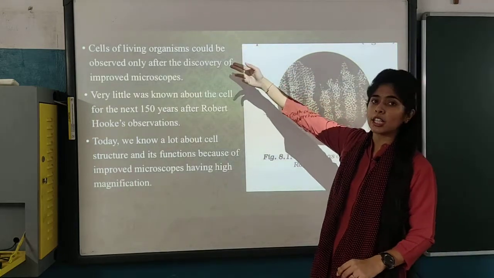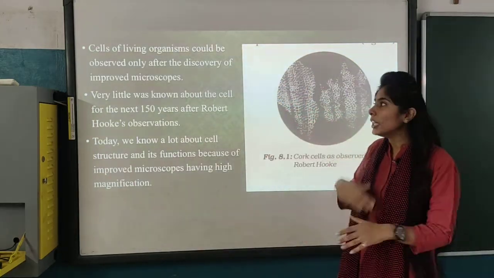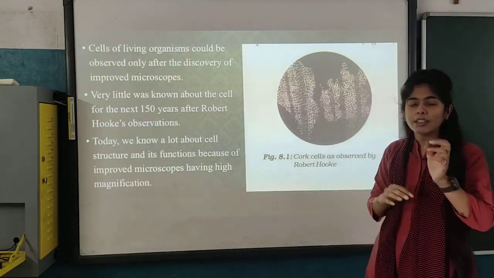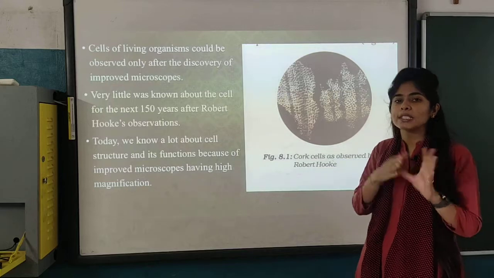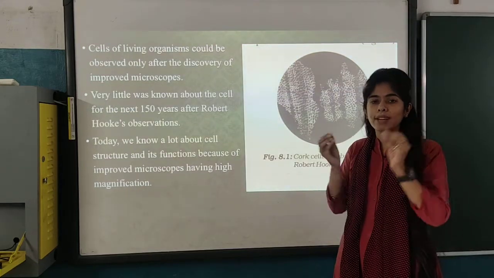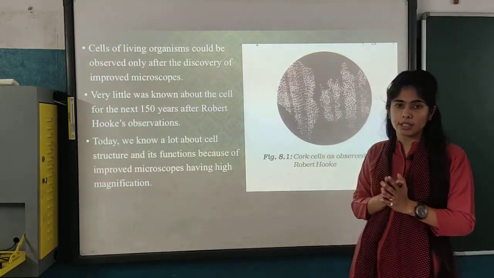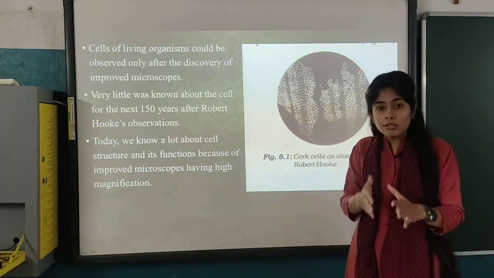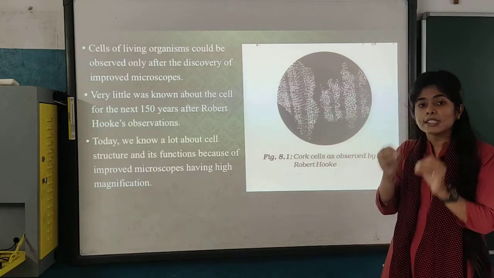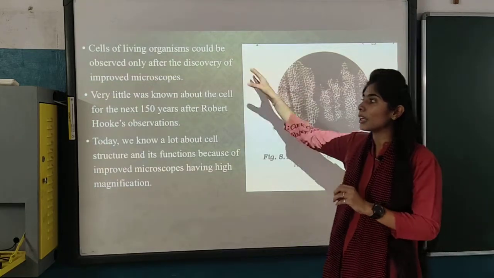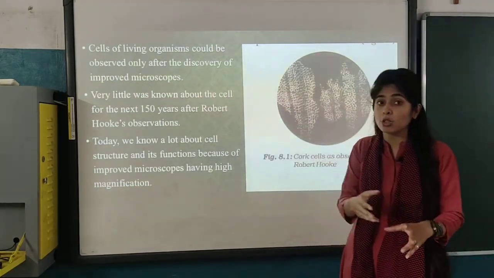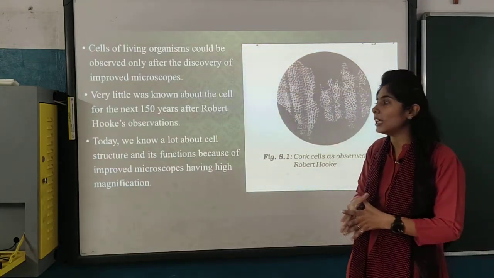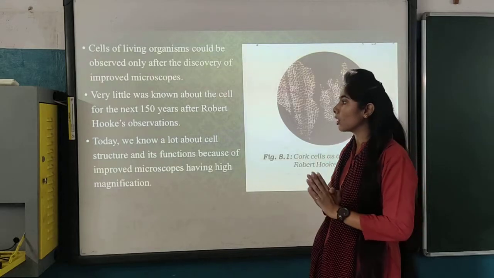Cells of living organisms could be observed only after the discovery of improved microscopes. Earlier there were very simple microscopes, in which magnifying lenses and such types of lenses were used. But the main discovery of the cell was done by the improved microscope. The instrument should be good for the better study of any work.